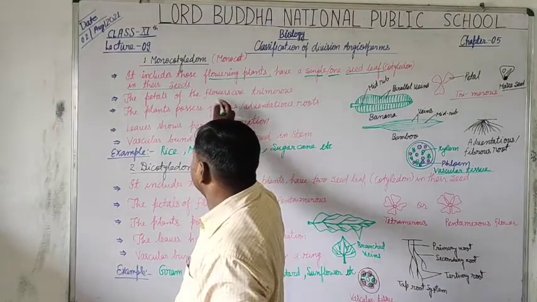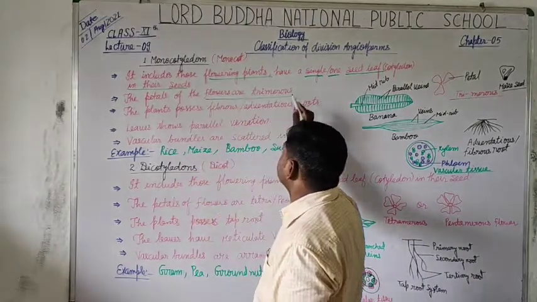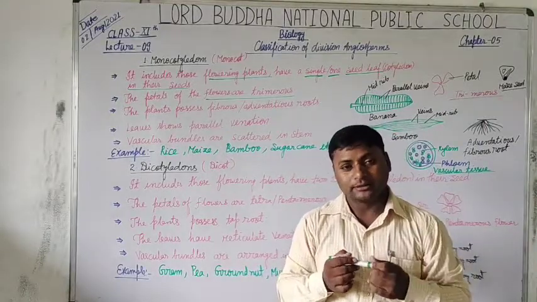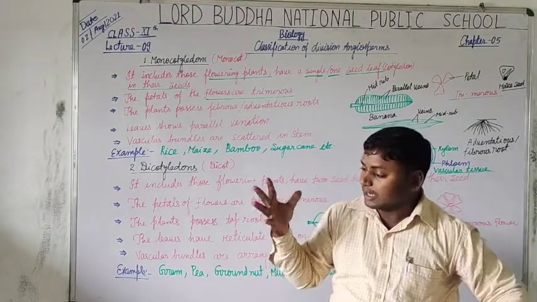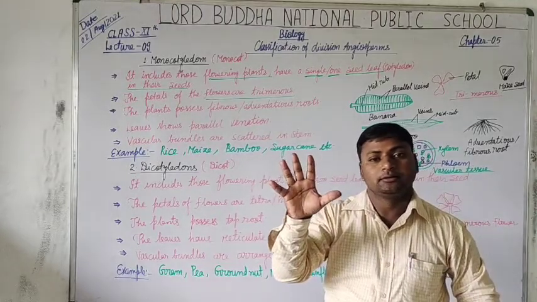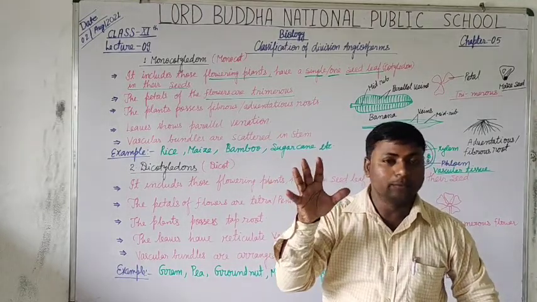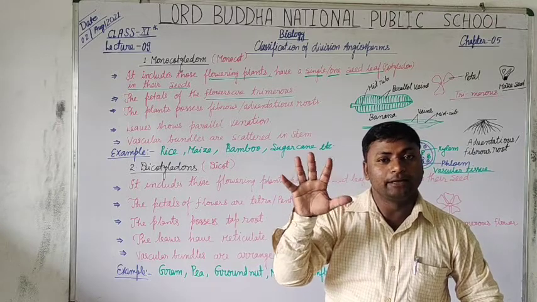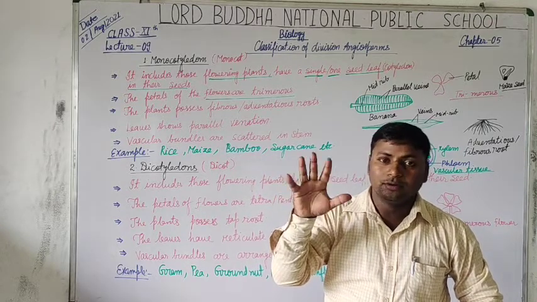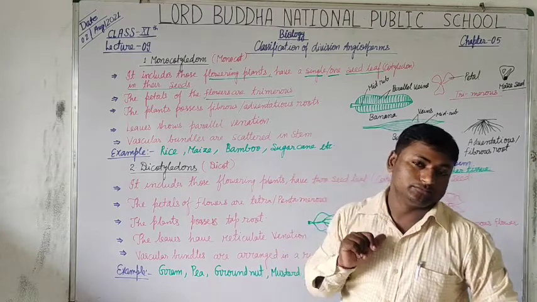The petals of flowers are trimerous. What is trimerous? As our hand has 5 fingers, we can say it is pentaphalangeous due to the presence of 5 fingers in our palm.